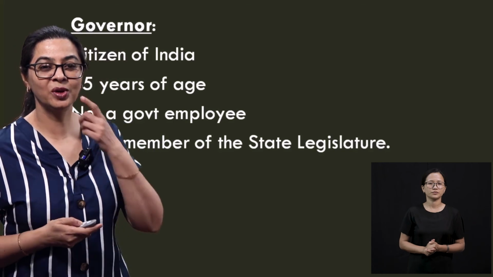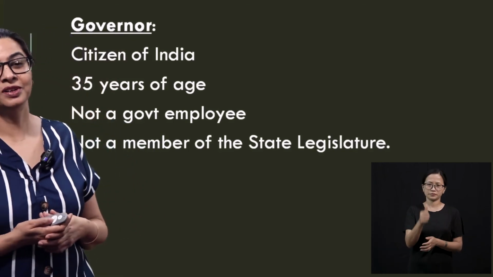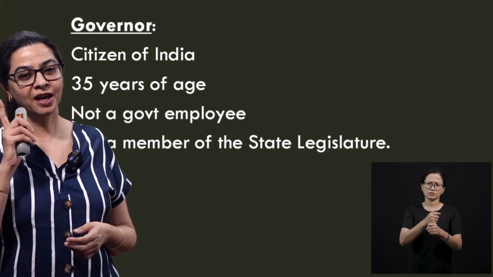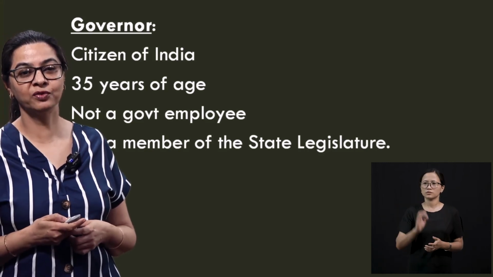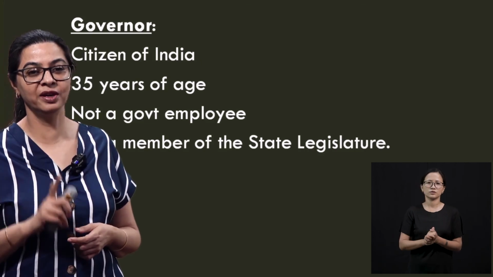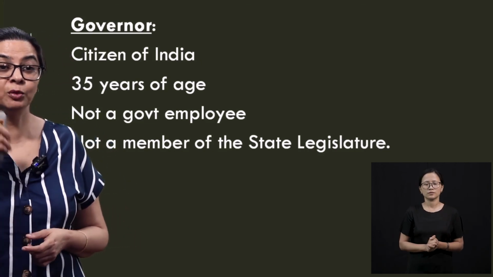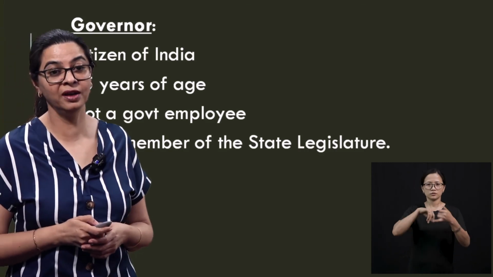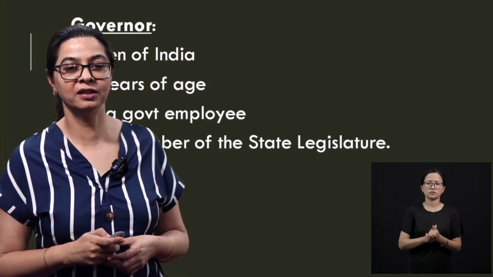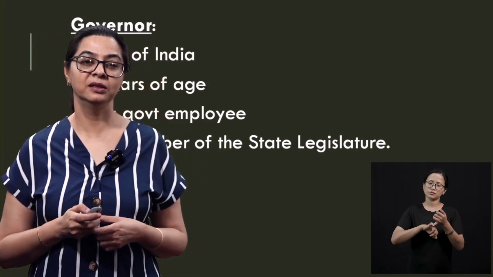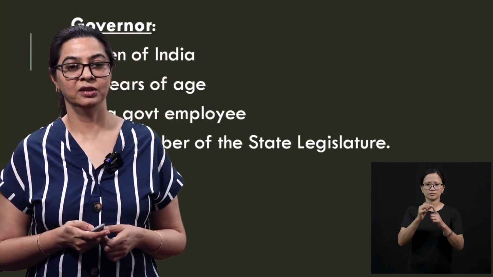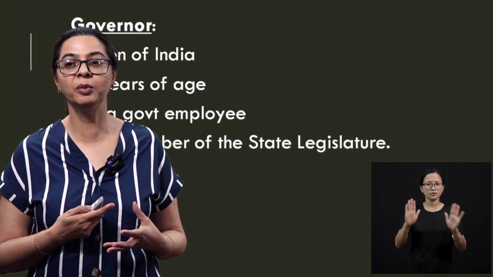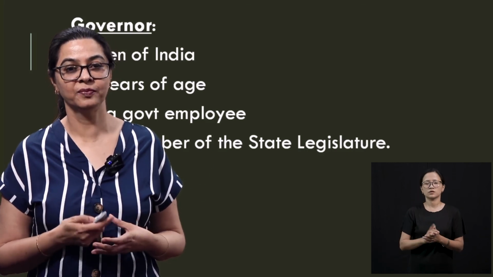So now let's go on. I was saying, who can become a governor? A governor again has to be a citizen of India. He cannot be a government employee, and he has to be 35 years of age. Remember, for an MLA it is 25, for a governor it is 35. And the most important thing, he is not a member of the state legislature. Why? Because he is not elected. He is selected by the President of India. So he should not be a part and parcel of the government. He has to be independent of the legislature.